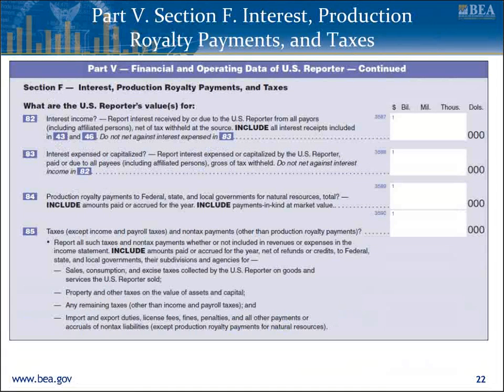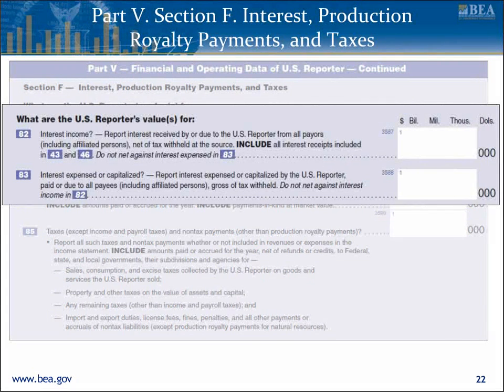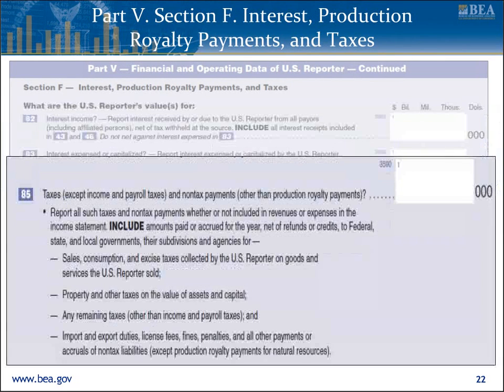Section F of Part 5 covers interest, production royalty payments, and taxes. When completing items 82, interest income, and 83, interest expense, do not net interest income against interest expense. Include intercompany interest and expense amounts between the U.S. reporter and its foreign affiliates. Include capitalized interest expense in item 83. When completing item 85, the amount reported as taxes should not include income taxes and payroll taxes.